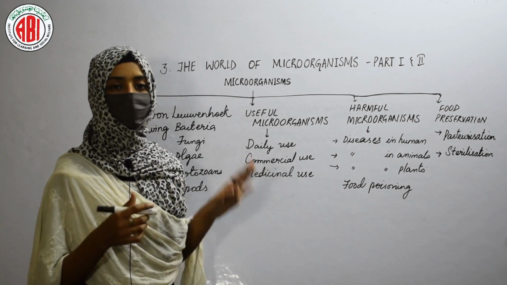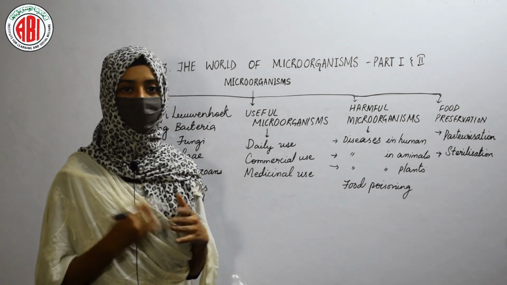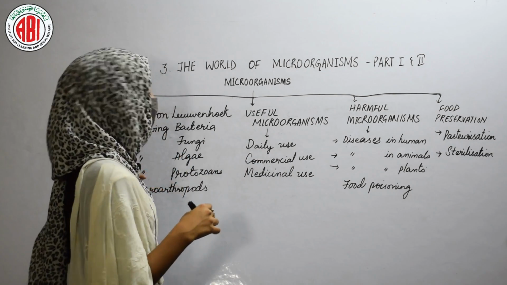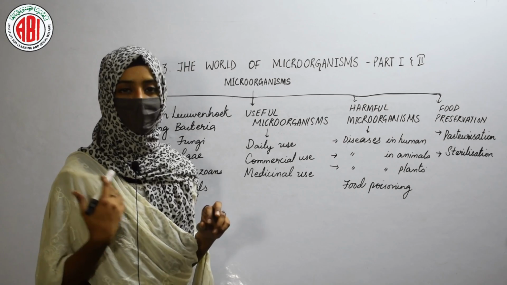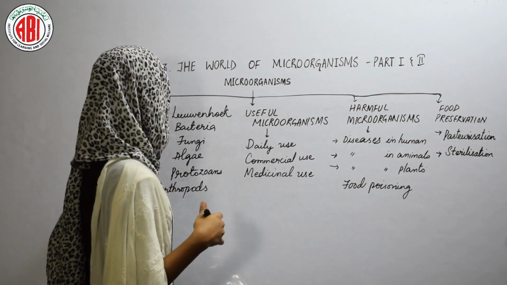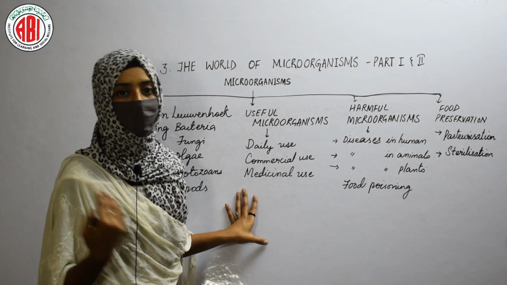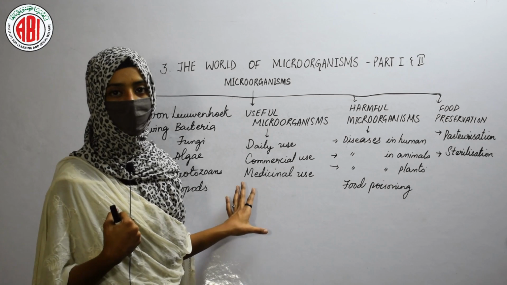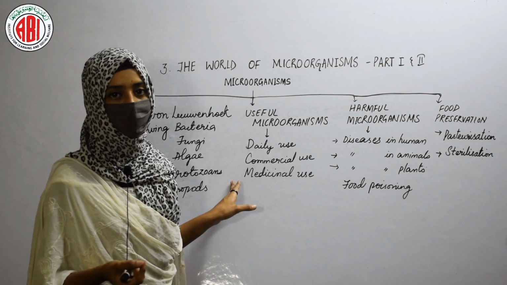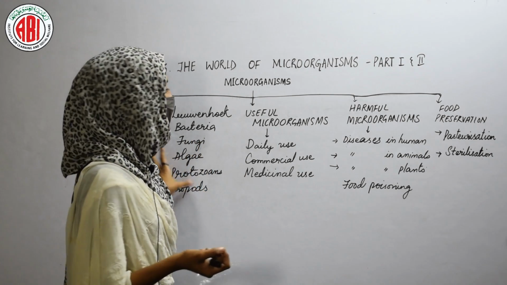Arthropods are jointed-legged animals that can usually be seen with our naked eyes, but here micro means they cannot be seen with the naked eye. They can be seen only with the help of a microscope. These are called microarthropods, and they help the plants get nutrients from the soil, but on the other hand, they act as parasites on the human body. They cause many diseases in the human body.